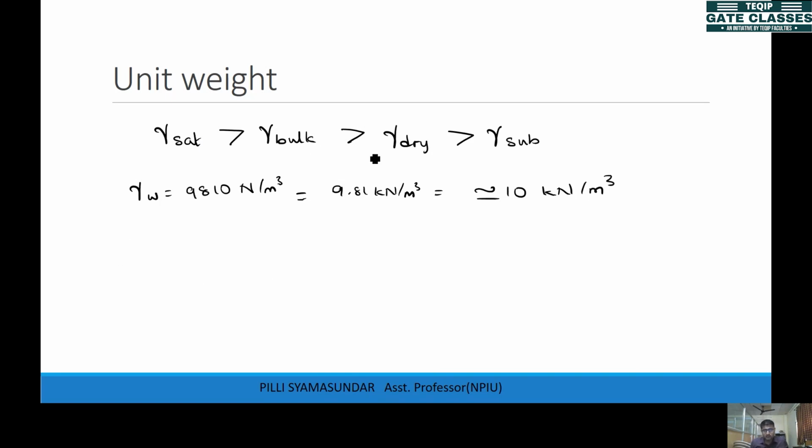But all these other gammas generally range between some 17 to 22 kilonewton per meter cube. So the gamma value generally will be in this range. Saturated will be close to 20, and the dry unit weight will be close to 15 or 16, something in that range. And it depends on the soil also, right? So this is the unit weight.